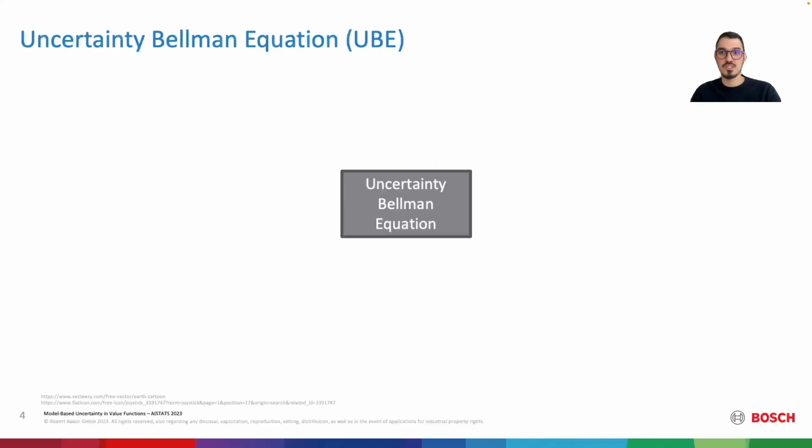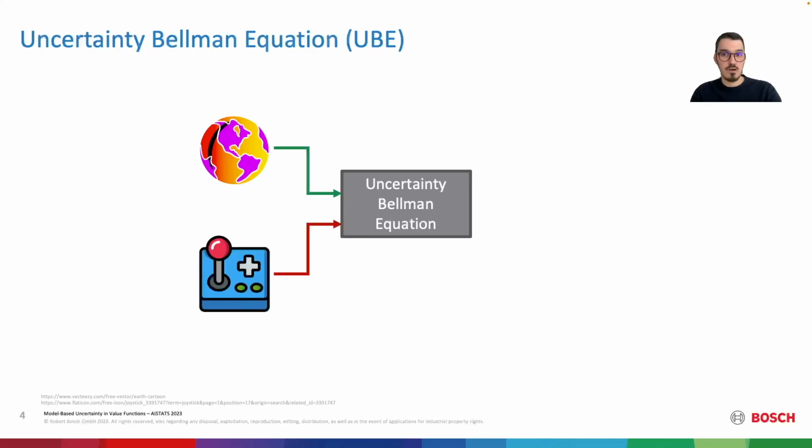Prior work has proposed the uncertainty Bellman equation as a recursion to estimate the variance around values. Similar to the standard Bellman equation, it receives as an input what we call an uncertainty MDP, which has its own notion of local uncertainty rewards and uses the posterior mean dynamics from our learned model. Given a policy, the key idea is that the uncertainty is propagated over time and the UBE converges to some estimate of the variance of the value function.